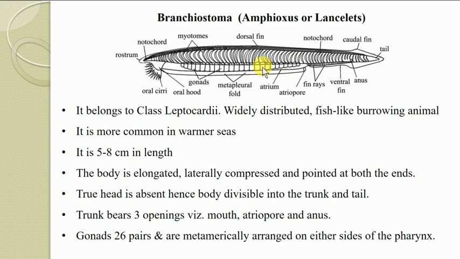Means 26 are located at the right side and an equal number of gonads are present at the left side also. And they are metamerically arranged on either side of the pharynx. This pharynx is located at the center, and just peripheral to the pharynx, the gonads are arranged. So these are the characteristic features of Branchiostoma, commonly known as amphioxus.